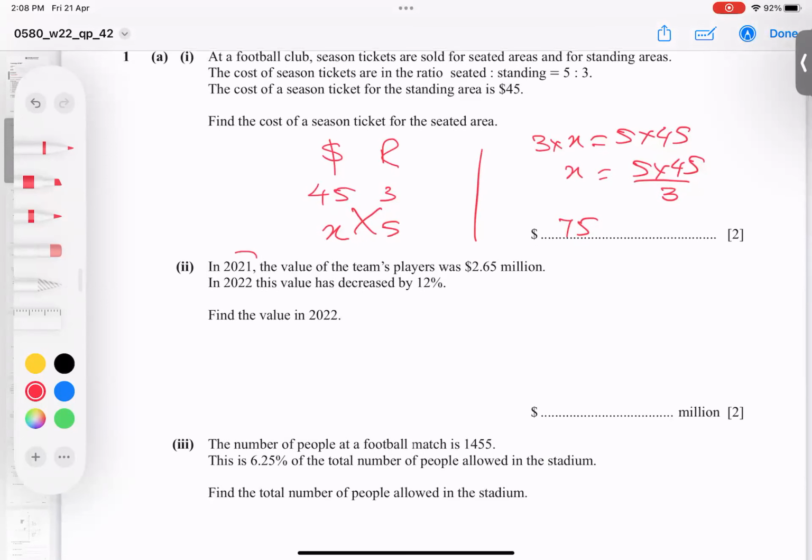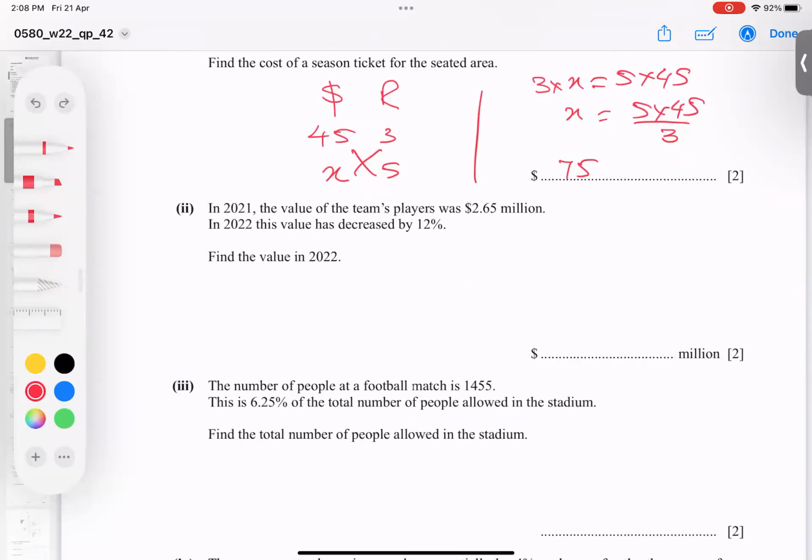In 2021, the value of the team players is this many $1 million. And after 1 year, this decreased by 12%. So this is called original or old. So let me tell you, original or old, whenever given, we always take as 100%. It's called full. Full is called 100%.